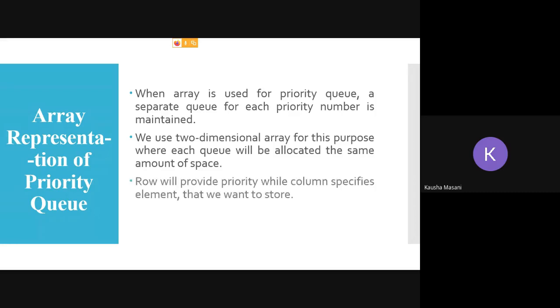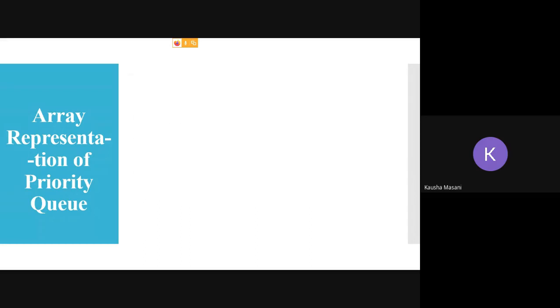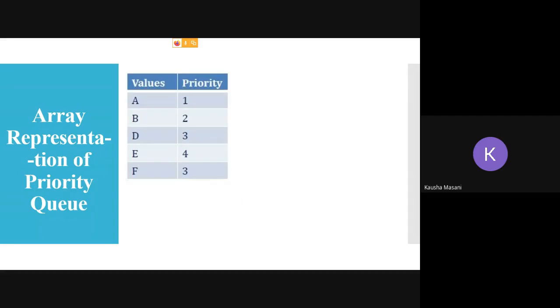Now, as we are dealing with two-dimensional arrays, how are we going to represent them in tabular manner? Row is going to provide you the priority, whereas your column is going to specify the element which you want to store. For example, I have this array.